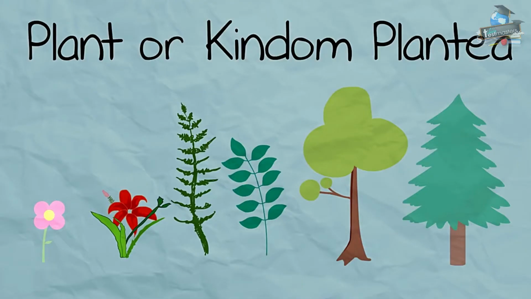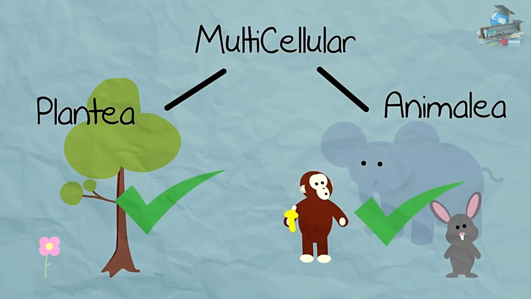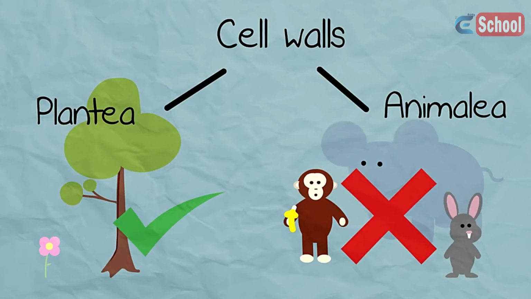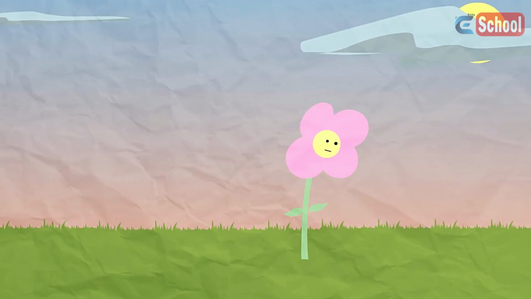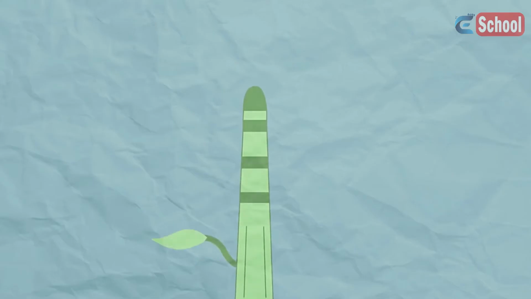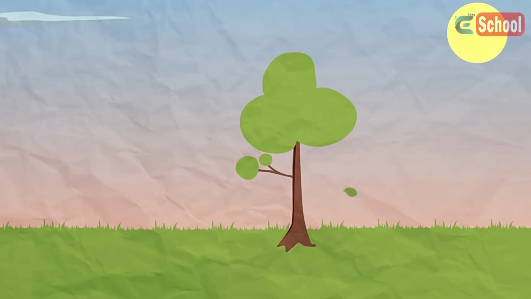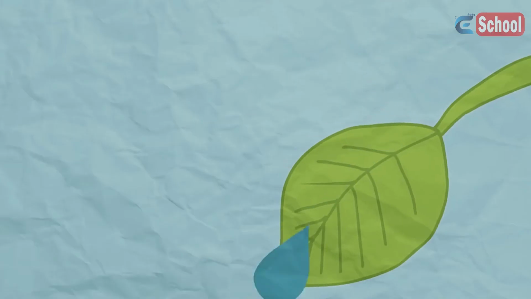Plants of kingdom Plantae. They are eukaryotic and multicellular like animals. Unlike animals, they do have cell walls with cellulose in. They are autotrophic, which means they use photosynthesis to make their own energy from sunlight. Their growth is restricted to meristems, which are layers of dividing cells. They are non-motile, and they have a leaf gas exchange system and are waterproofed.